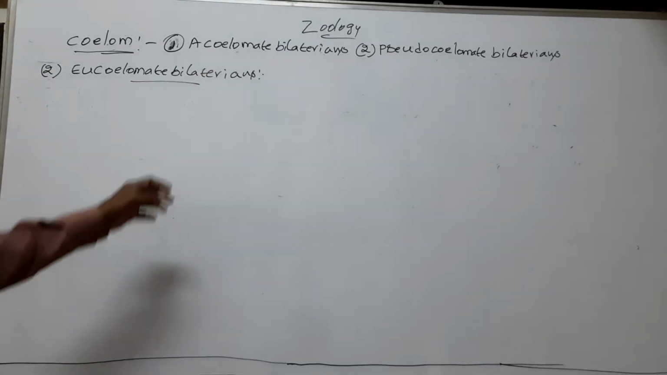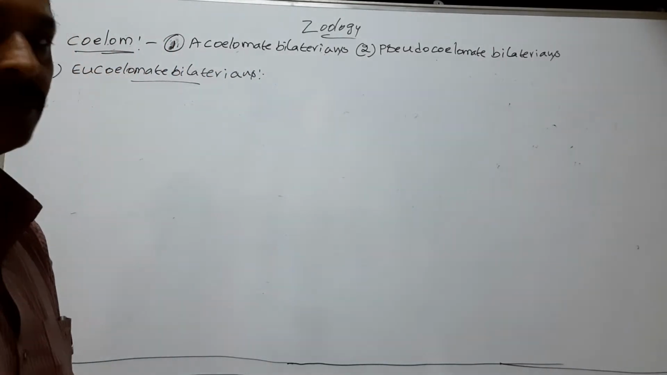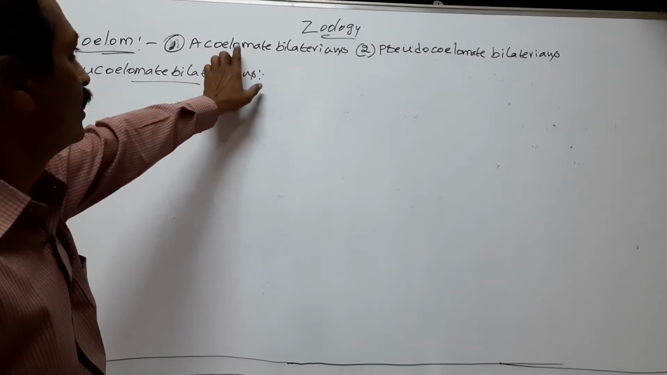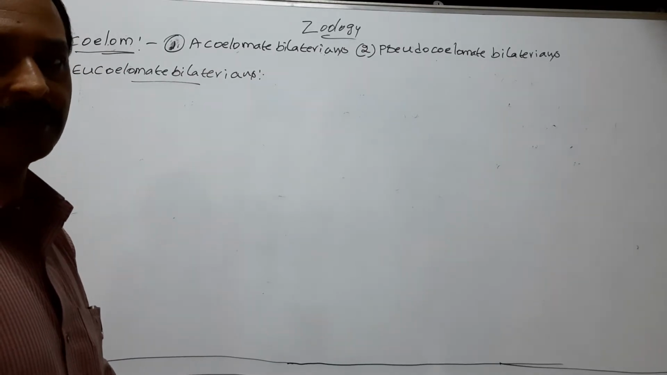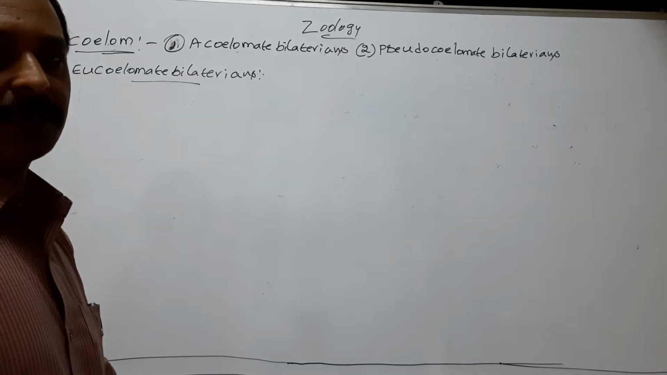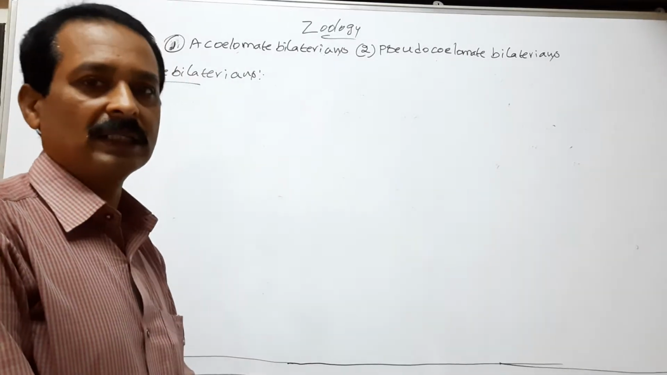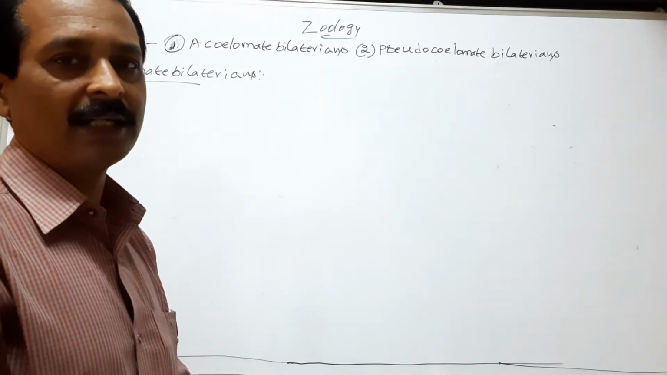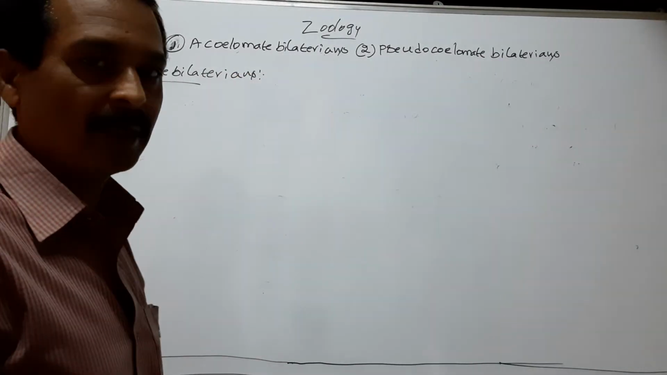We already completed acoelomate bilaterians and pseudocoelomate bilaterians. In the acoelomate bilaterians, coelom is absent. The space between body wall and visceral organs is filled with mesenchyme, a specialized tissue. So, coelom is absent in acoelomate bilaterians.